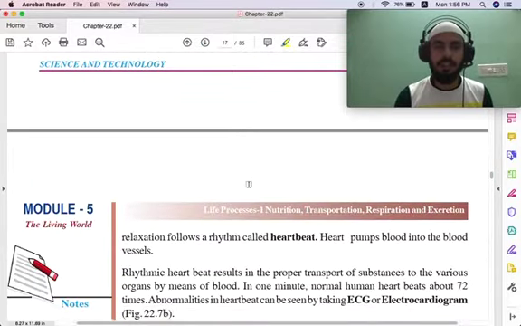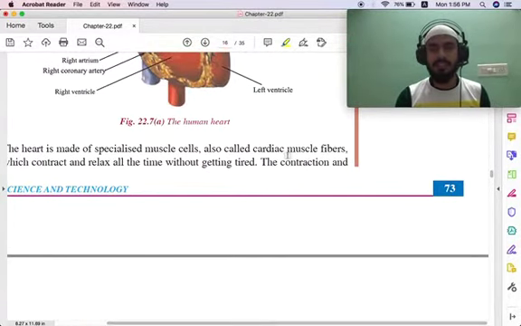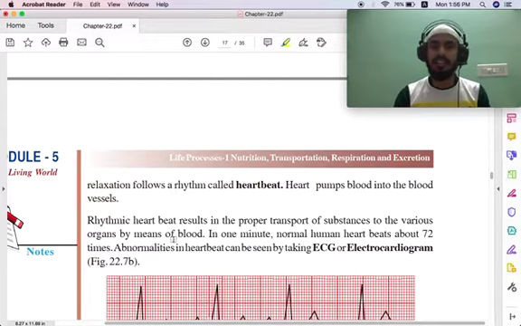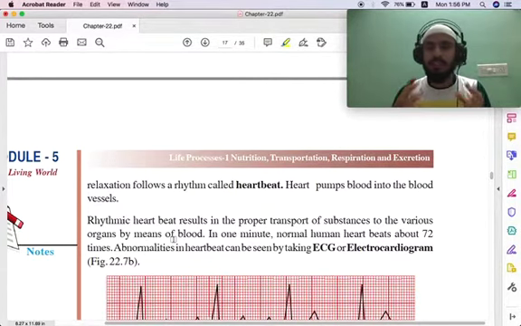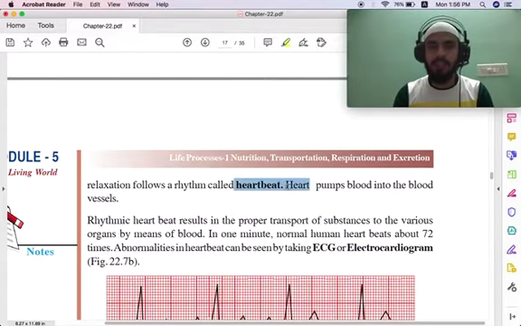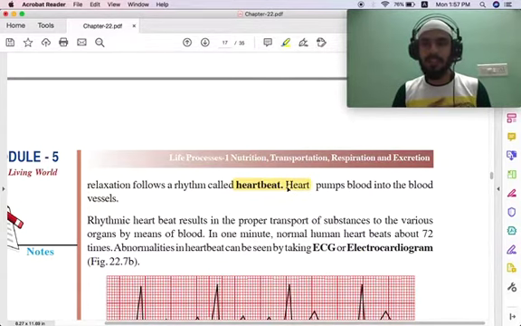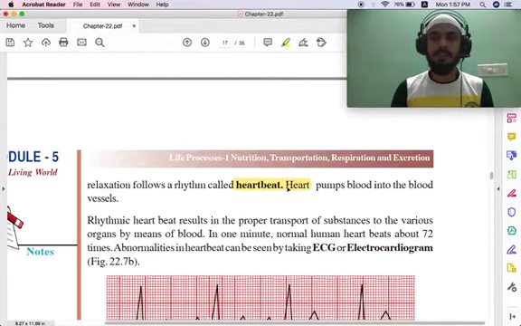Contraction means the heart contracts and then it relaxes. This is the process: contracts and relaxes, contracts and relaxes. This follows a rhythm. Rhythm means a regular pattern, and this is what is called the heartbeat. As you can touch the left side of your chest and feel the heartbeat. So the heart pumps blood into the blood vessels.